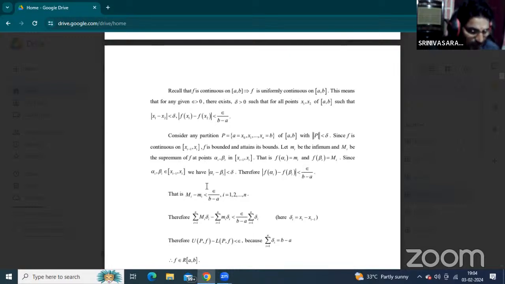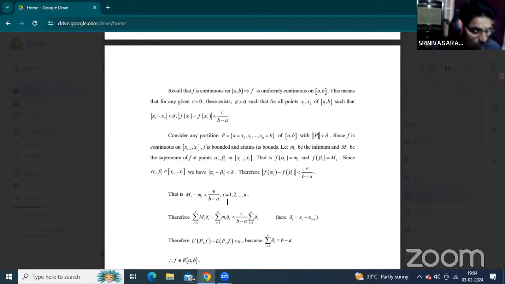So the supremum minus the infimum for the i-th subinterval, capital Mi minus small mi, is based completely on the function values, f of alpha equal to small mi and f of beta equal to capital Mi. So capital Mi minus small mi is less than epsilon by b minus a.